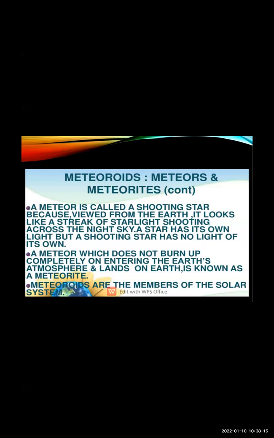So what is a meteor? Basically, a meteor does not burn up completely. So the unburned particles which are falling from the sky towards the earth are known as meteorites. Okay. So this is about the lesson.